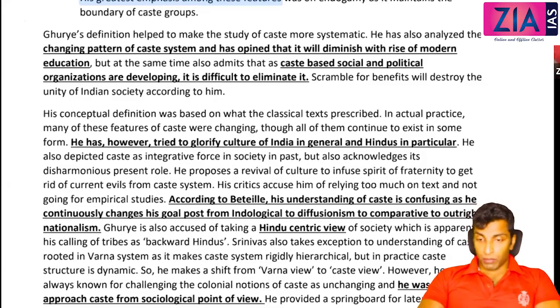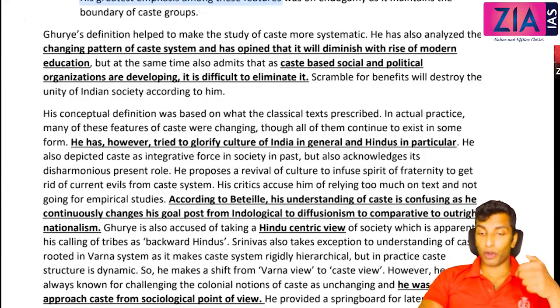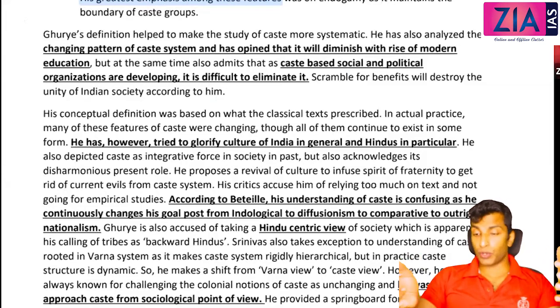But at the same time, he also admits that caste-based social and political organizations are developing, right? Because of vote bank politics and everything. Vote bank politics means mobilization on the basis of caste, identity politics. So because of all this, what is the reason why caste is still surviving?